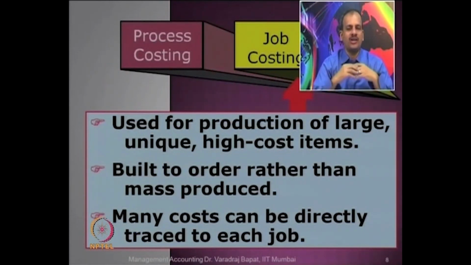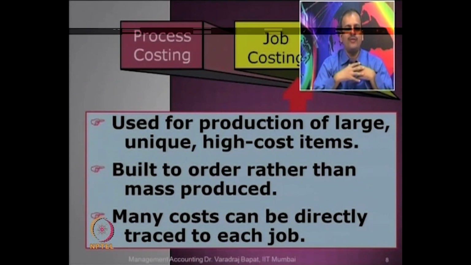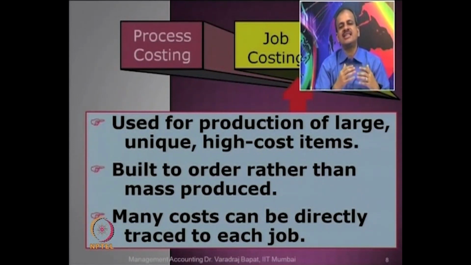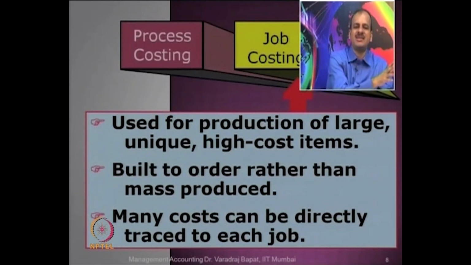If you go to a doctor, you are not well. The advice he or she gives to you, is it mass produced or customized? Definitely it is customized. So, a professional service is essentially being given to one customer. Medicines recommended may be mass produced.